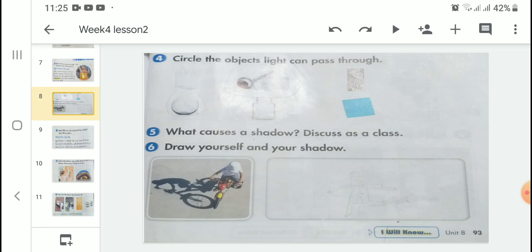Now look at question number 5. What causes a shadow? We have already discussed that when something blocks the light, it makes a shadow. Like if you stand or sit in front of the light, you will block the light, so your shadow forms behind you. Now look at question number 6. Draw yourself and your shadow. In the first box, a picture is given with a shadow. So take help from it and draw yourself and your shadow in the given box.